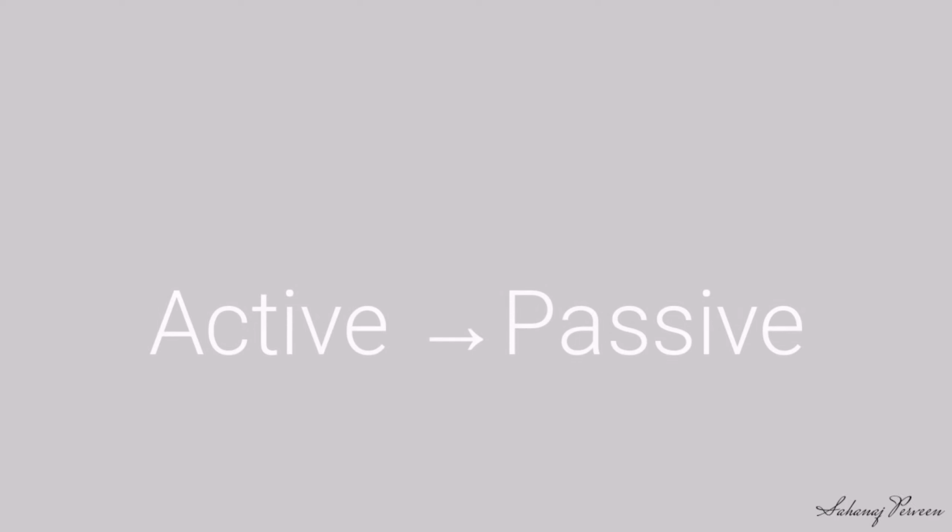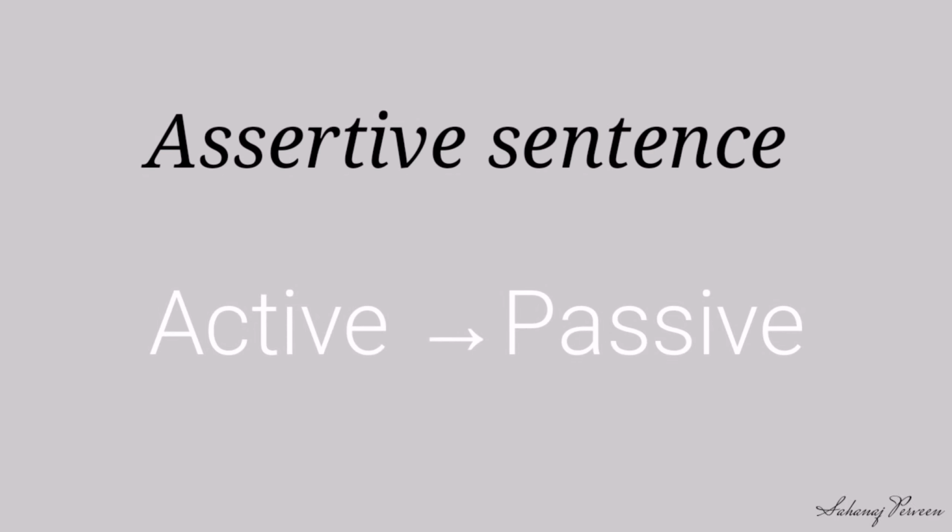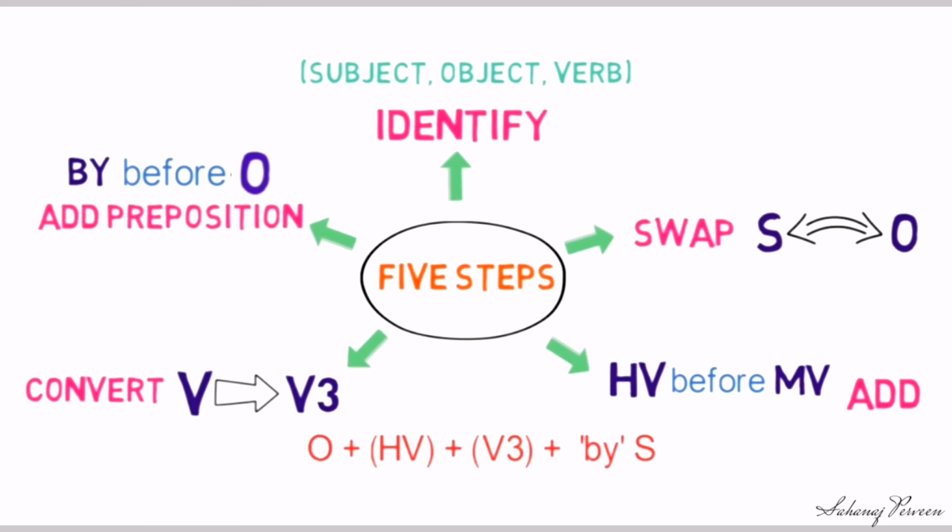Now let's see how we can convert any active voice into passive. In case of assertive sentence, there are basically 5 simple steps in converting voice. Number 1, identify the subject, object and verb. Number 2, swap subject with object and object with subject. Number 3, add a proper helping verb of to be before the main verb.